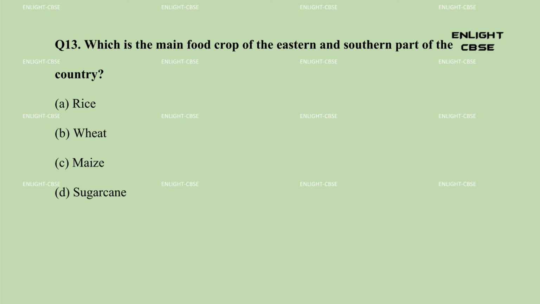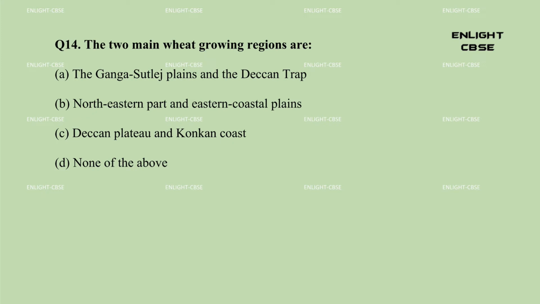Question 13. Which is the main food crop of the eastern and southern part of the country? A. Rice. B. Wheat. C. Maize. D. Sugarcane. Answer: A. Rice.